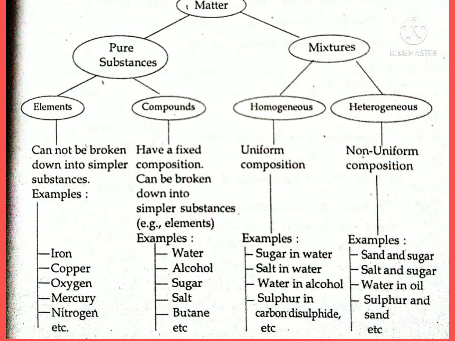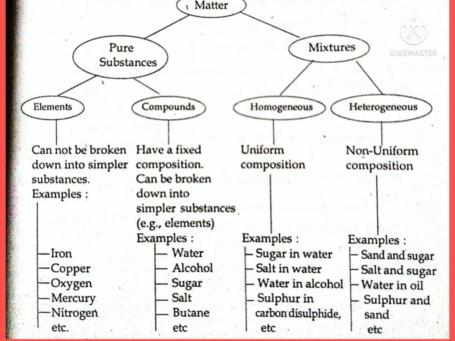Mixtures are of two types. Homogeneous mixtures have uniform composition. Examples: sugar in water, salt in water, water in alcohol, sulfur in carbon disulfide. Heterogeneous mixtures have non-uniform composition. Examples: sand and sugar, salt and sugar, water in oil, sulfur and sand, etc.